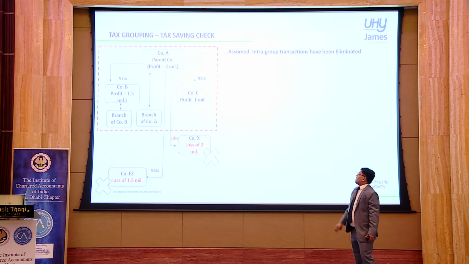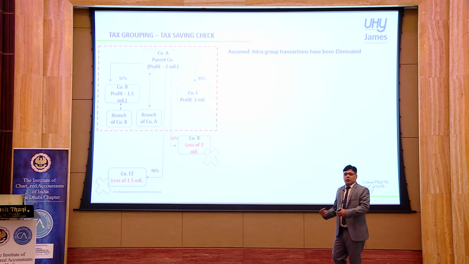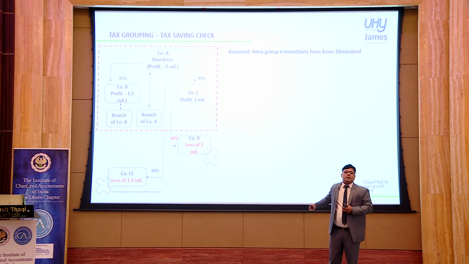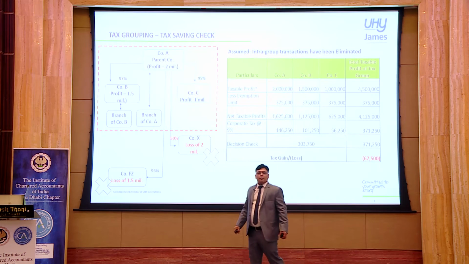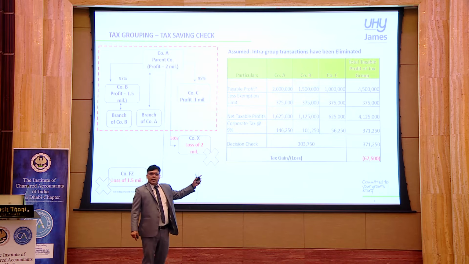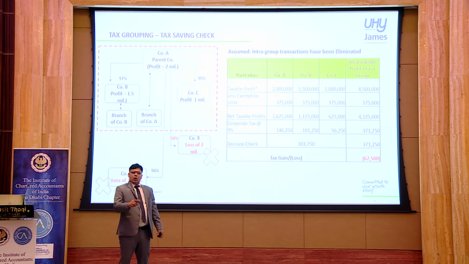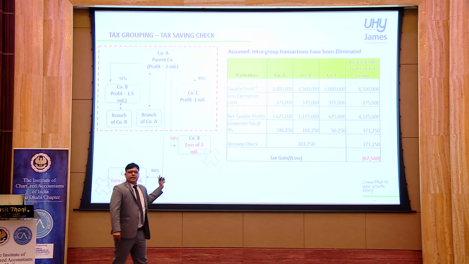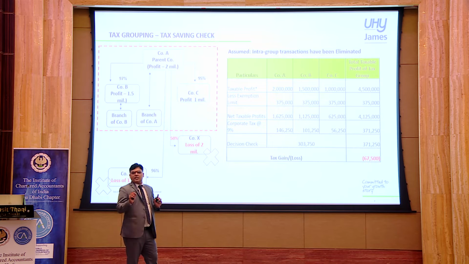So these companies A, B, C along with their branches can form a tax group. But yes, if they meet the conditions, they will form a tax group. But whether it is beneficial for them to form a tax group or not, let's understand. Just check the calculation part. As a tax group, their tax liability comes out to 371,000. However, if they had calculated their tax liability individually, it would have been lesser by at least 67,000.